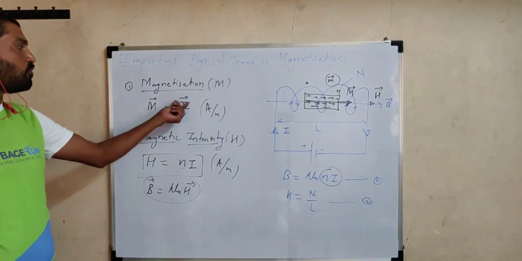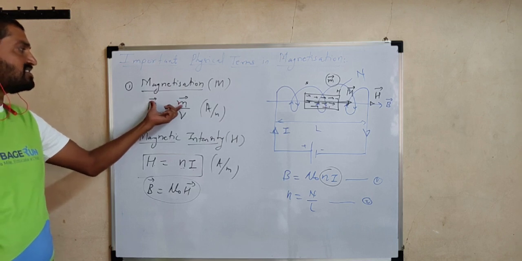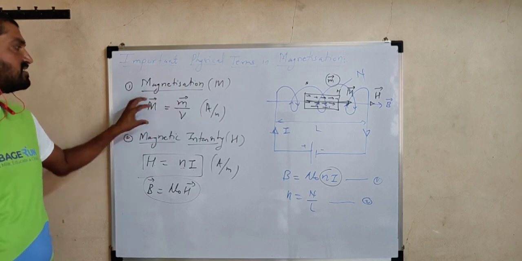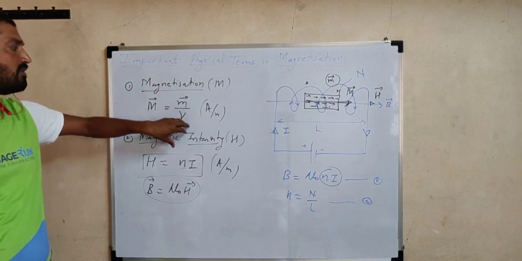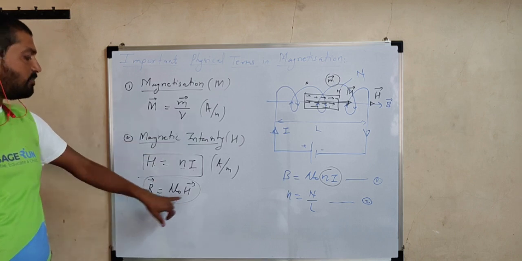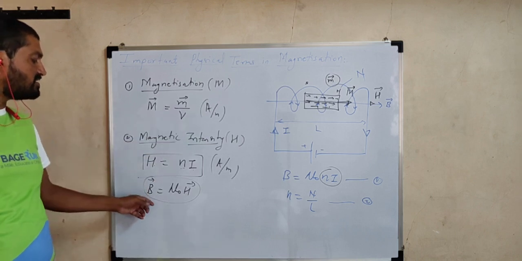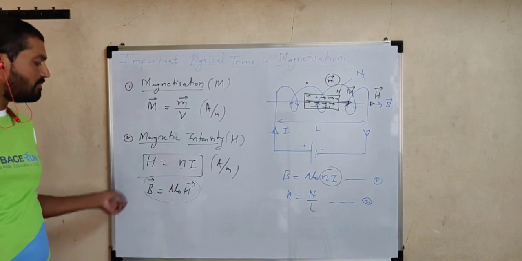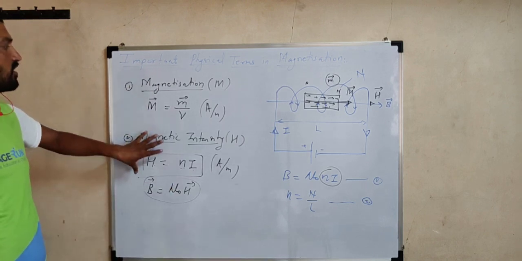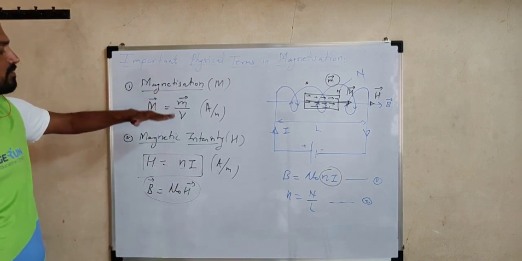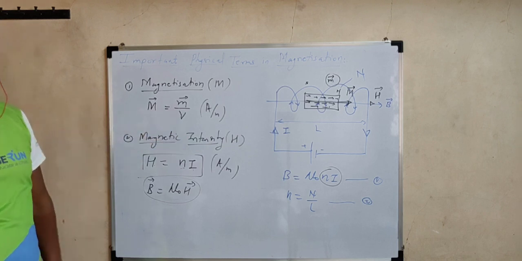Meaning we can say that dipole moment and magnetization are almost the same. Only a magnitude difference is there. Meaning magnetization is dipole moment divided by volume. Here also H and B are almost the same. The only difference is that H is equal to B divided by mu 0. So these are two important physical terms: magnetization and magnetic intensity. Is it clear to you?